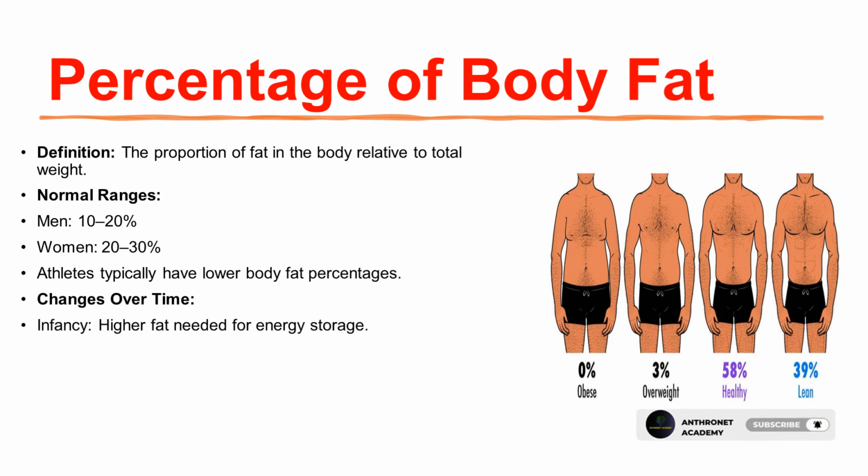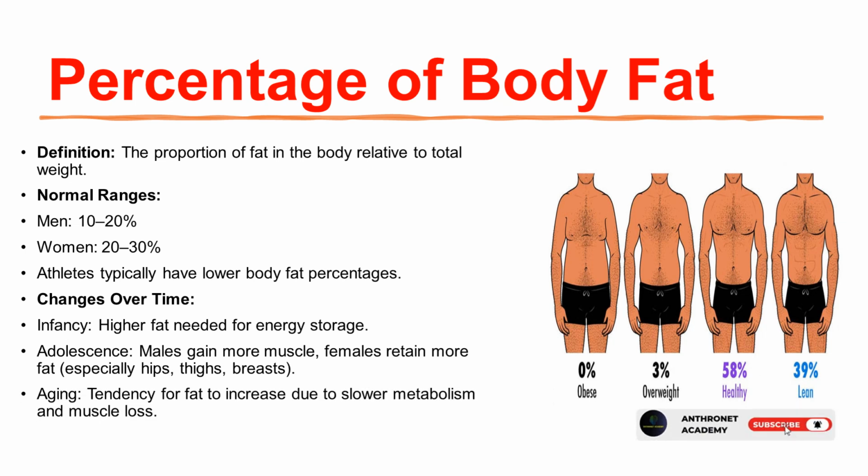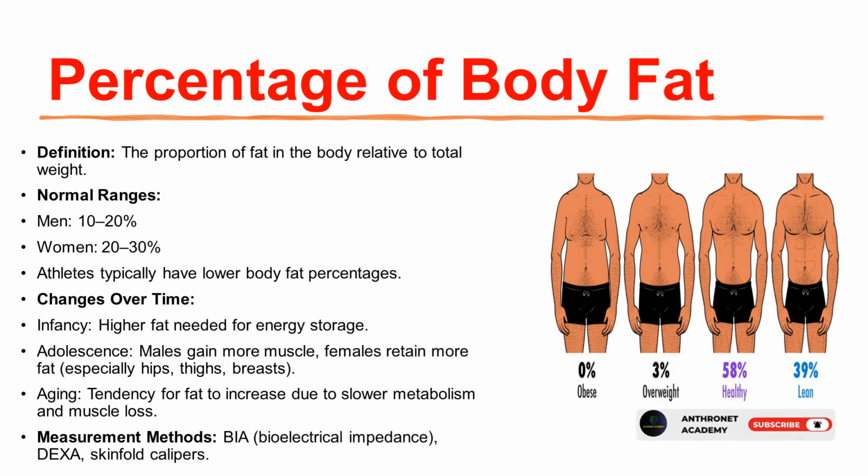Changes over time. Infancy: higher fat needed for energy storage. Adolescence: males gain more muscle, females retain more fat, especially in hips, thighs, and breasts. Aging: tendency for fat to increase due to slower metabolism and muscle loss. Measurement methods: BIA (bioelectrical impedance), DEXA, and skin-fold calipers.